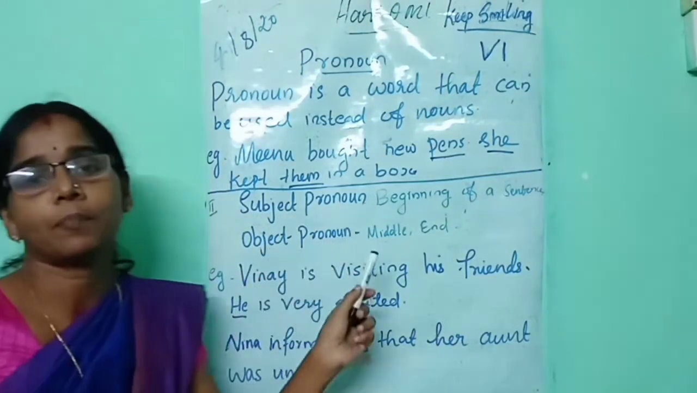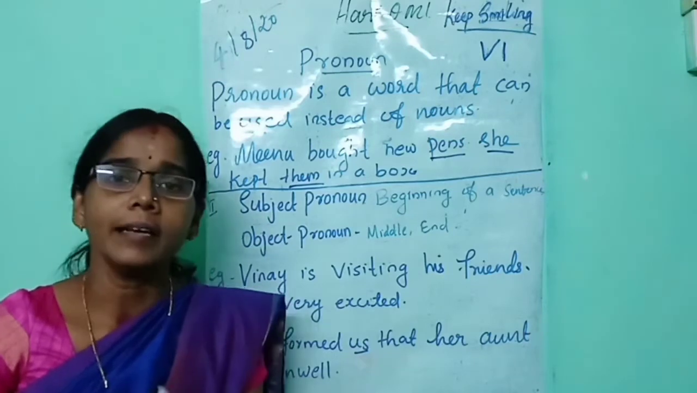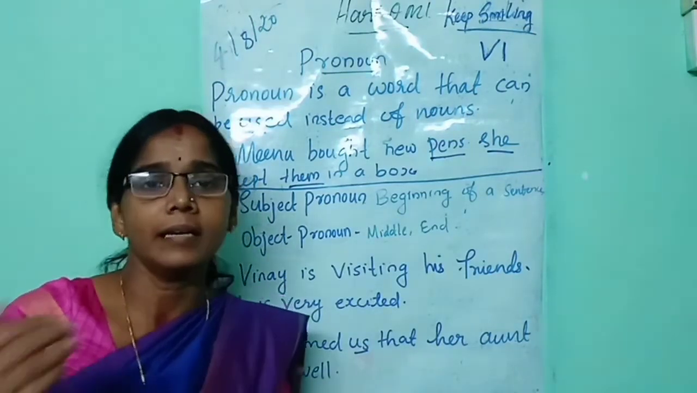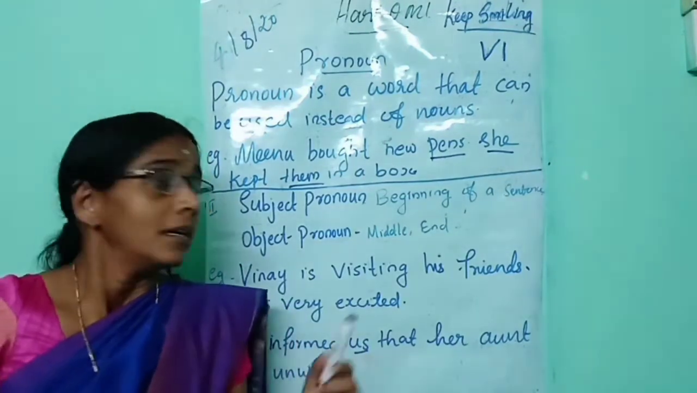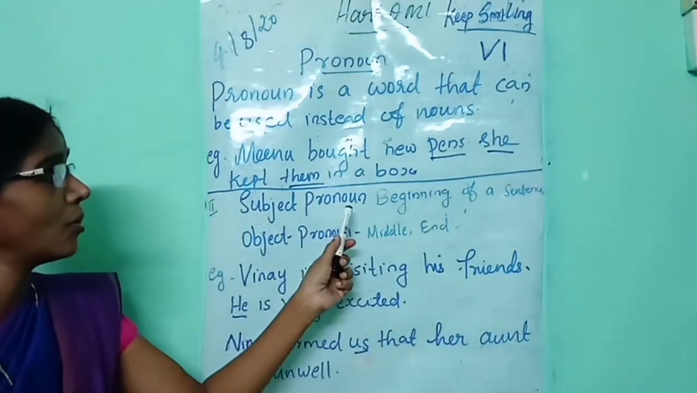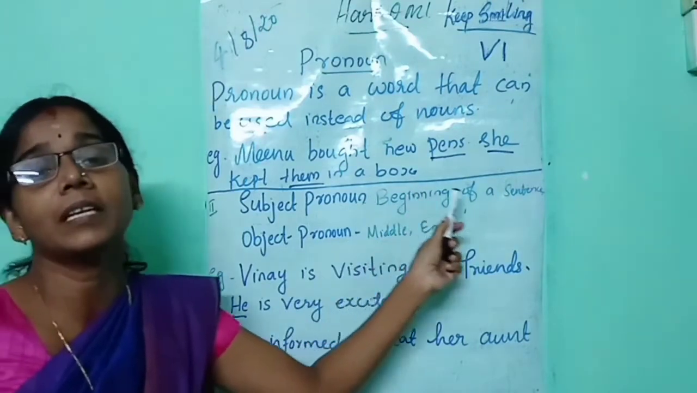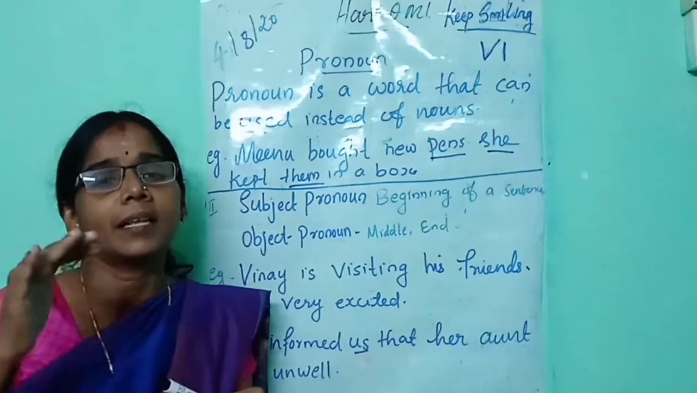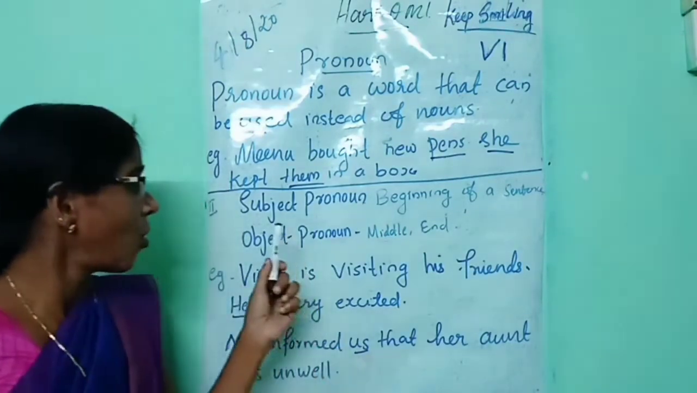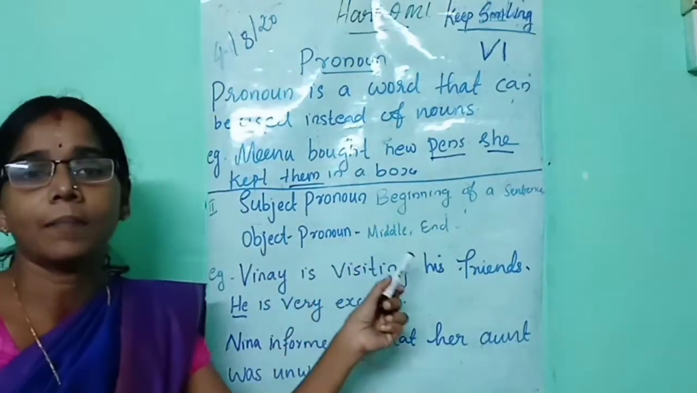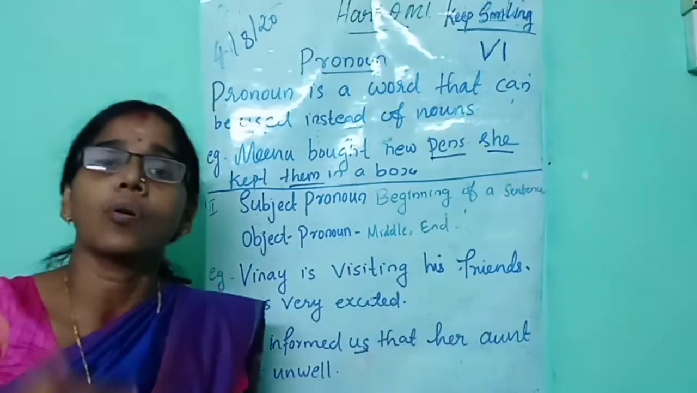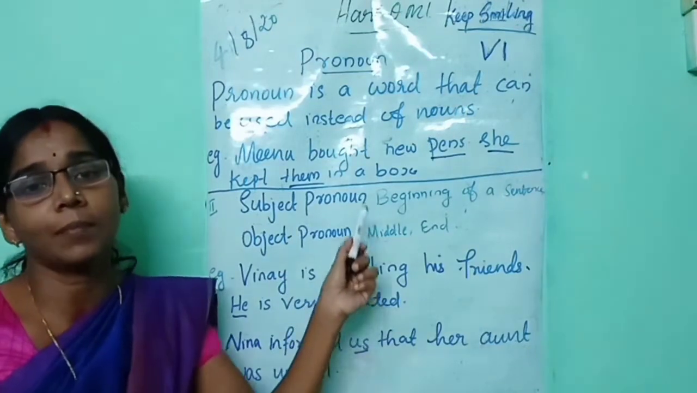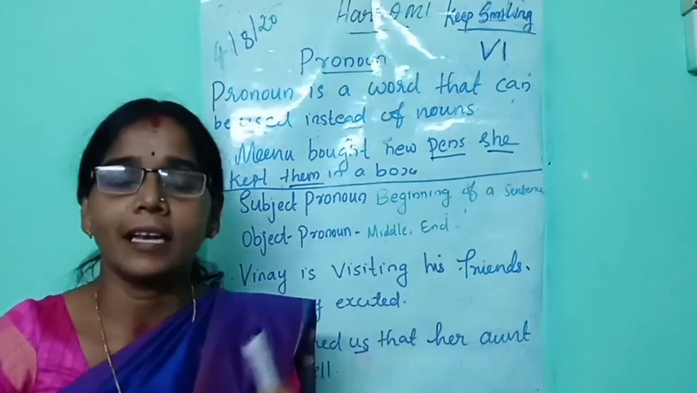Next, what do you mean by a subject pronoun and an object pronoun? How do you identify a subject pronoun and an object pronoun? Listen: a subject pronoun usually comes at the beginning of a sentence. The object pronoun usually comes in the middle of a sentence or at the end of a sentence.